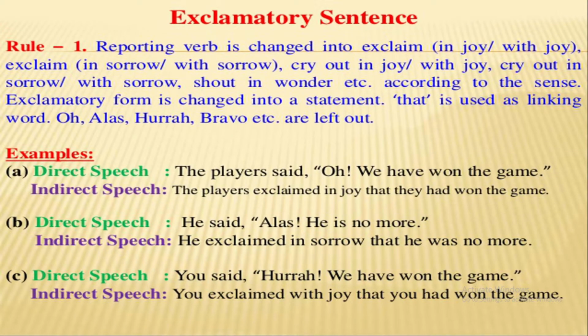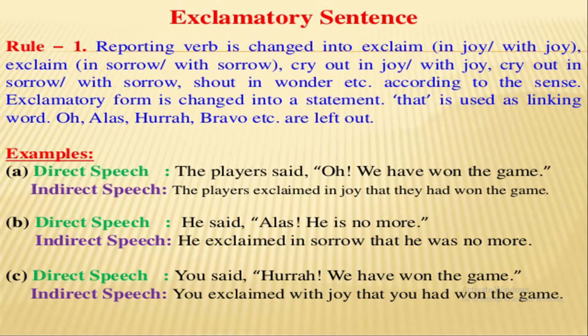There are some rules for the exclamatory sentence. In case of changing narration, the reporting verb is changed into exclaim in joy or with joy, exclaim in sorrow or with sorrow, cry out in joy or with joy, cry out in sorrow or with sorrow, shout in wonder, etc., according to the sense. The exclamatory form is changed into a statement, and that is used as a linking word. Oh, alas, hooray, bravo, etc. are left out.